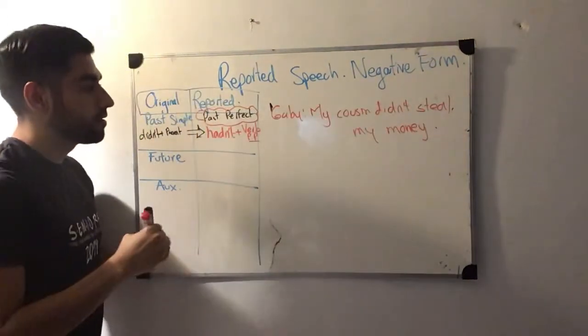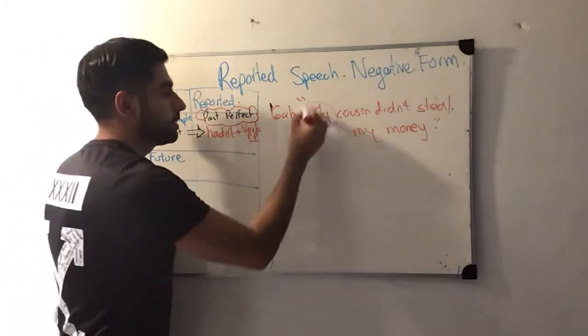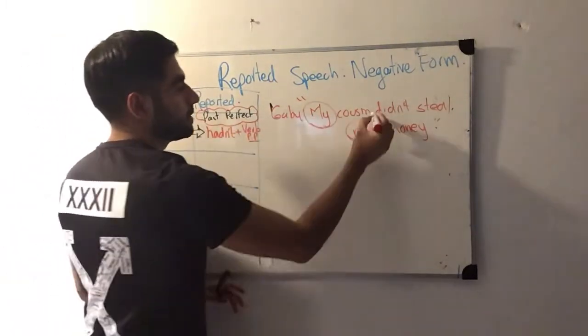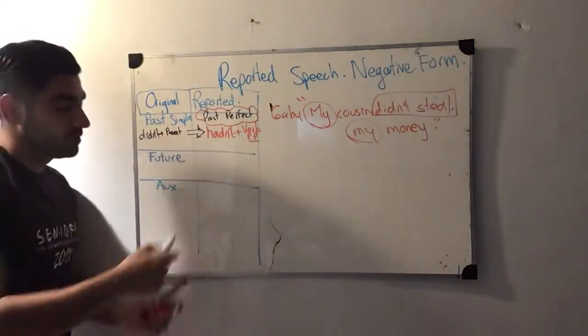This is the original dialogue that we have. We have to identify the personal information. Here is our main tense: didn't steal. You guys already know this is past simple, so we have to change it for past perfect.